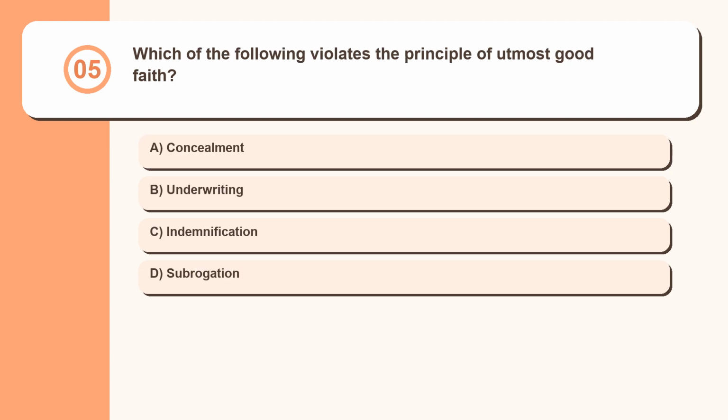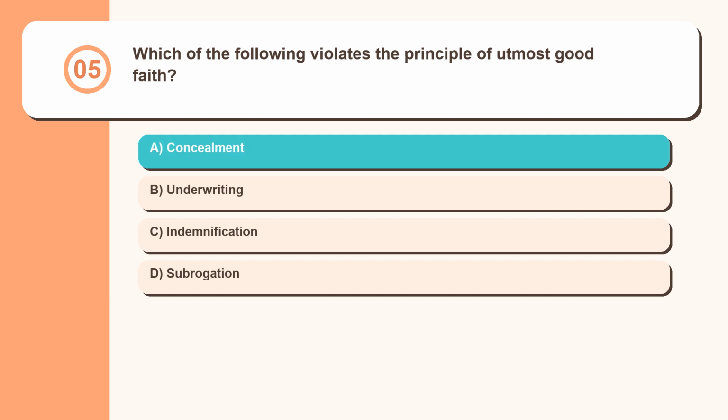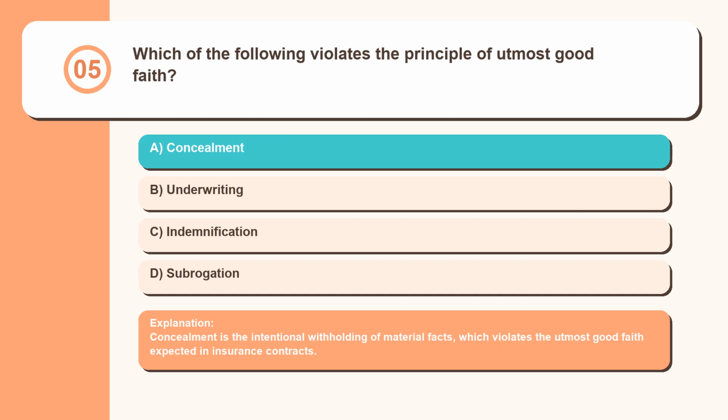Question 5. Which of the following violates the principle of utmost good faith? Concealment, underwriting, indemnification, subrogation. Concealment is the intentional withholding of material facts, which violates the utmost good faith expected in insurance contracts.